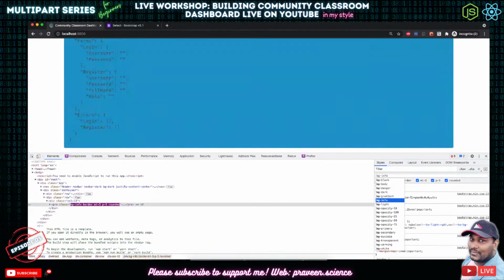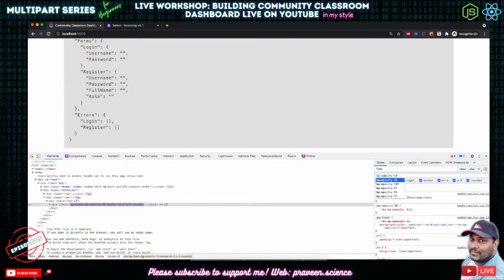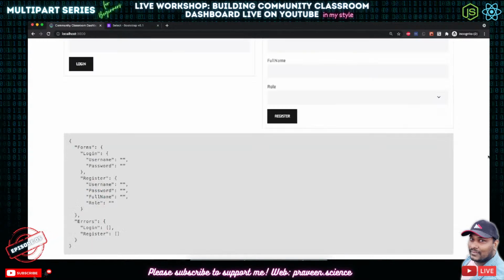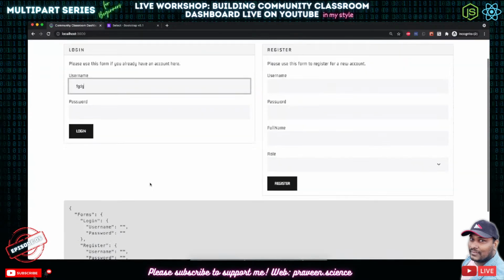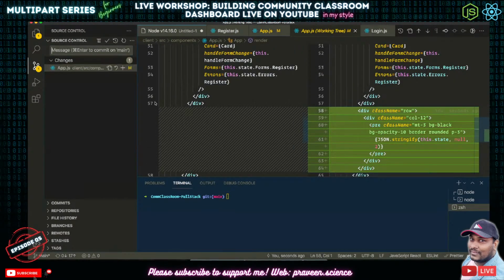Okay, if I use bg-black and bg-opacity-10, oh, that looks nice. So I'm just going to use that, bg-black, bg-opacity-10. It's going to show me like this. Okay, so we have got forms, everything is here. If I type something, nothing will happen right now. So this is just a debug thing, using the pre tag to show the debugging of states.